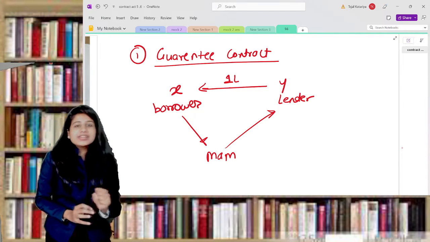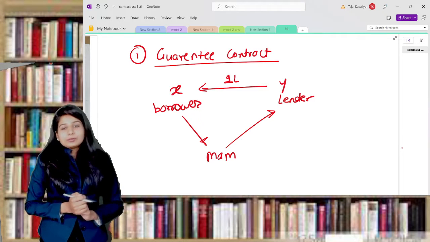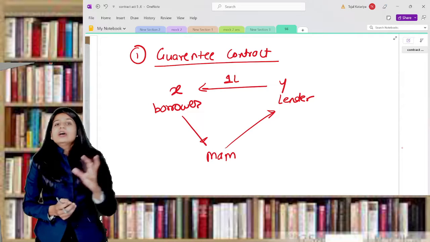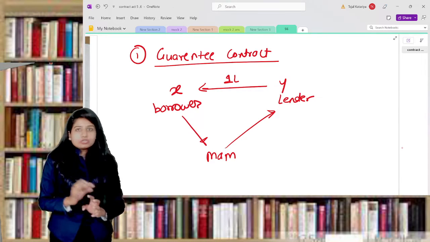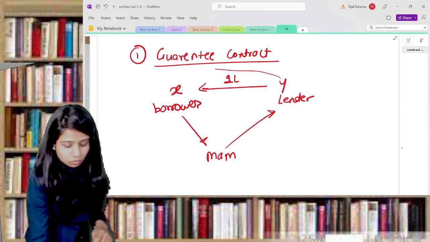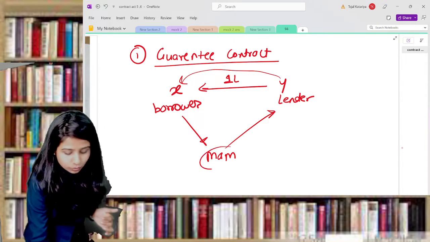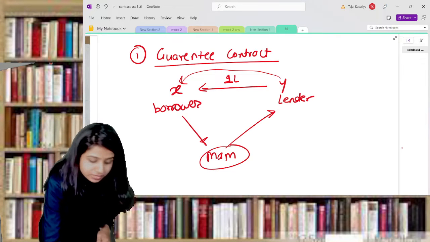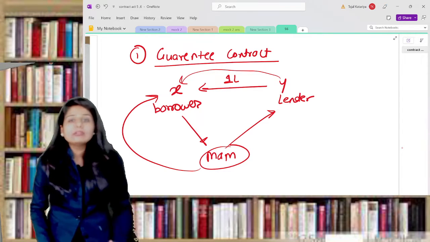Because you have a reputation in the market, or you are well known in the market, please give guarantee to Mr. Y, and Y will trust you and give X 1 lakh rupees. So in this situation, I am giving guarantee to Y that if Mr. X, my student, did not pay, I will pay that 1 lakh rupees.